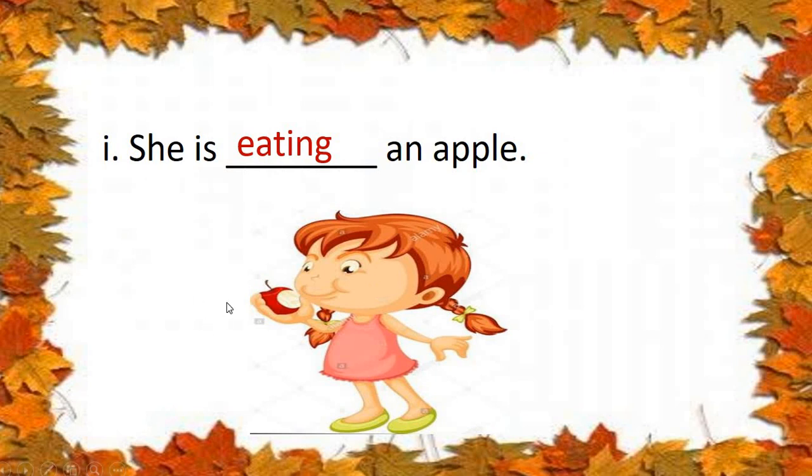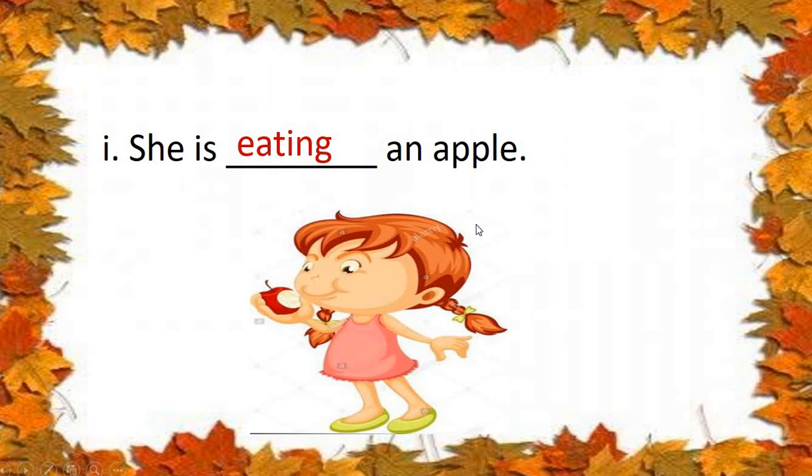Okay, children, when you are playing, I can tell you that you are playing. So when the action is happening, at that time, the ING form of the doing word is used. Okay? You all are understanding, no? Yes. She is eating an apple. Okay, the action is happening now.